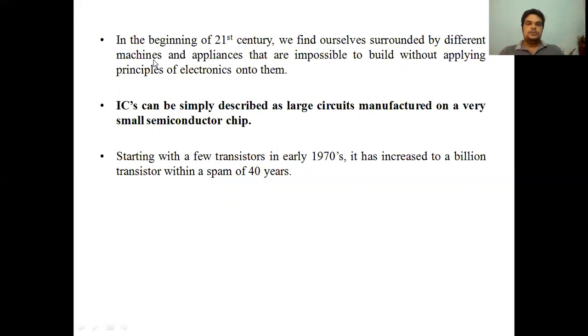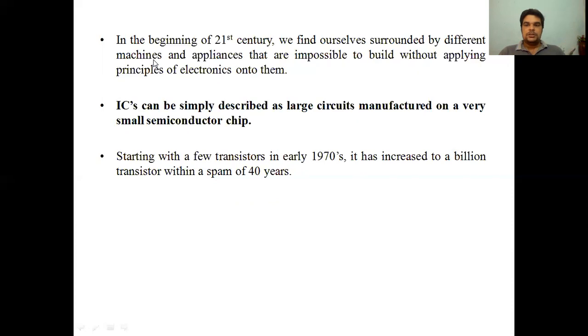So first of all, let us consider what an integrated circuit is. An integrated circuit is simply described as large circuits manufactured on a very small semiconductor chip. These ICs are also called monolithic ICs.